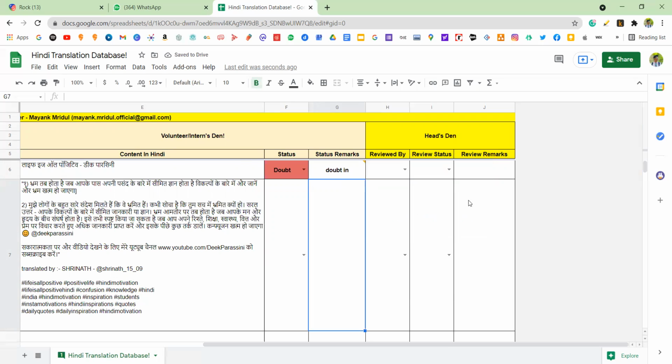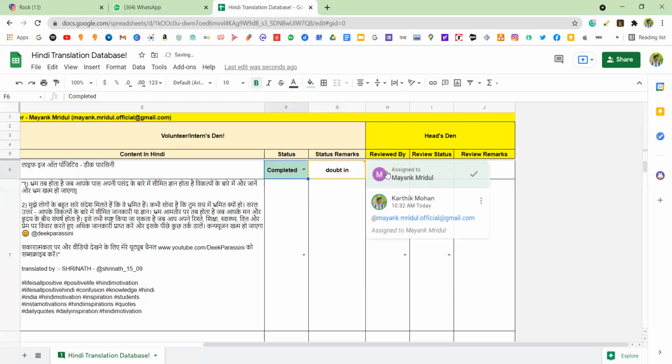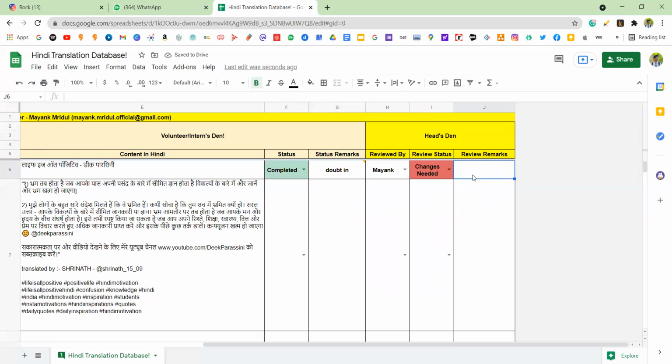Also be sure that you check the heads' remarks. After you mark the status as completed, one of our representatives will come and review it. After reviewing, he'll add a status. For example, it is approved, it's well and good, you're on the right track. Or there are some changes needed, because everyone makes errors and some changes might be required. He'll mention what changes are required. So make sure that in the beginning of the day you check it roughly, so that you have a clear-cut understanding as well.